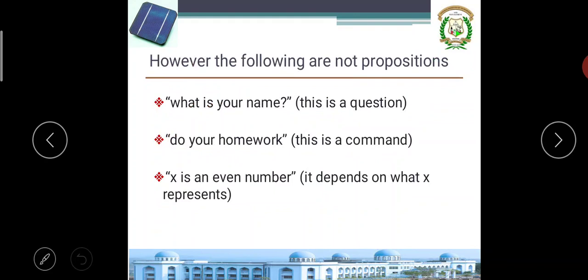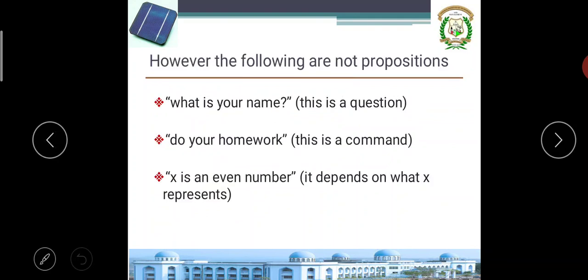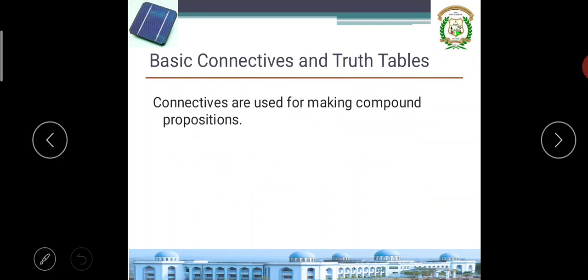Okay, x is an even number. Depending on x, I may classify this as true or false, but as it stands I cannot classify it as true or false. So it is not a proposition. So we have understood that anything in the form of true or false, I am able to call a proposition. If it is true, I say T. If it is false, I say F. Okay, now basic connectives and truth tables.